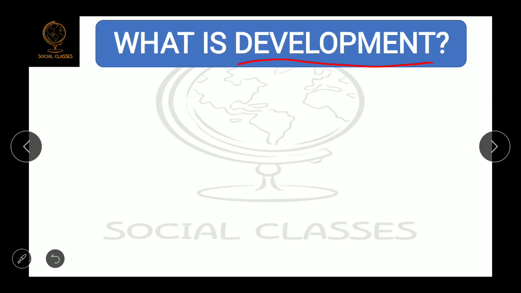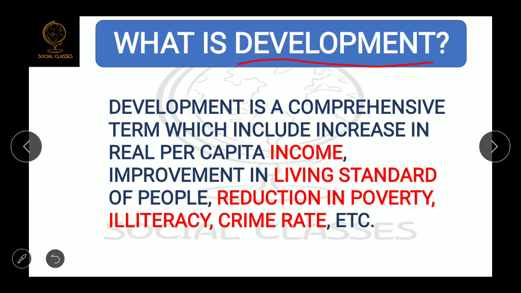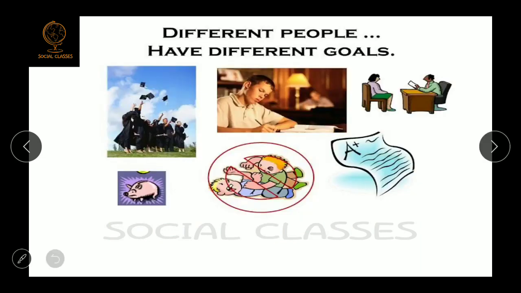So when we talk about development in economics, development means an increase in per capita income, improvement in the living standard of people, reduction in poverty, illiteracy and crime rate, etc. So when all these things happen, we say this is development. So for different people there are different goals for development. Like I told you previously, if I ask you the meaning of development, you may say something different from your friend. So for different people there are different goals.